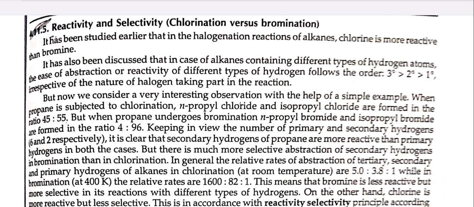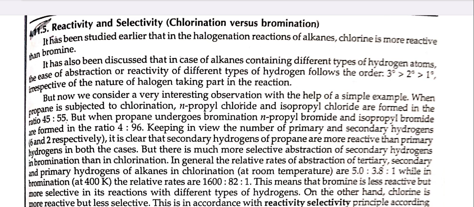When propane is subjected to chlorination, n-propyl chloride and isopropyl chloride are formed in the ratio 45:55. But when propane undergoes bromination, n-propyl bromide and isopropyl bromide are formed in the ratio 4:96. Keeping in view the number of primary and secondary hydrogens, it is clear that the secondary hydrogens of propane are more reactive than the primary hydrogens in both cases. But there is much more selective abstraction of secondary hydrogens in bromination than in chlorination.